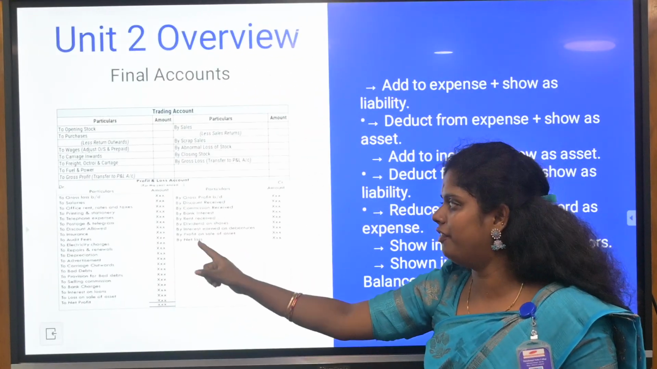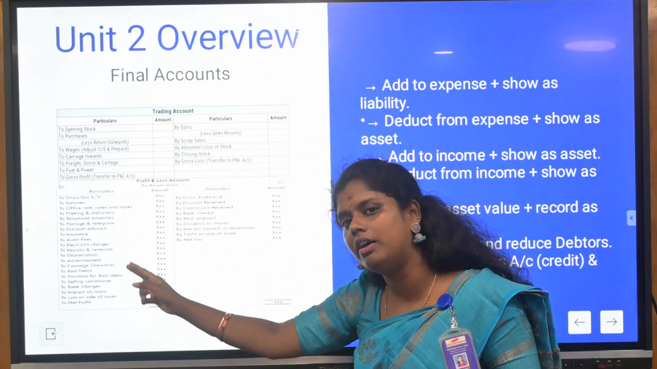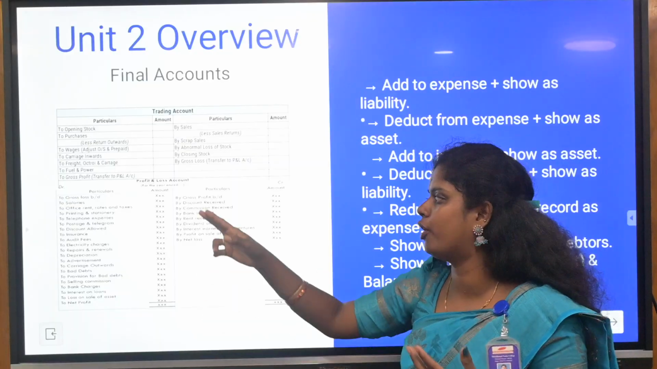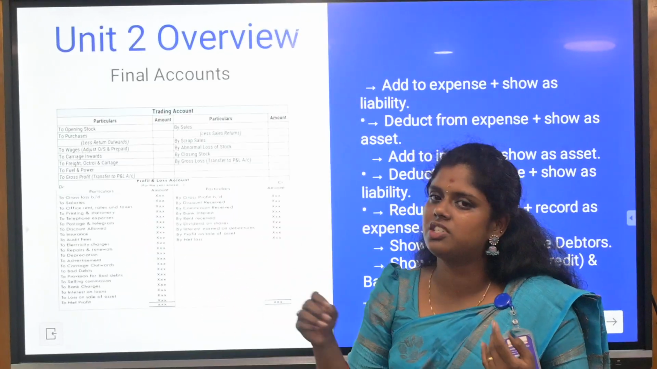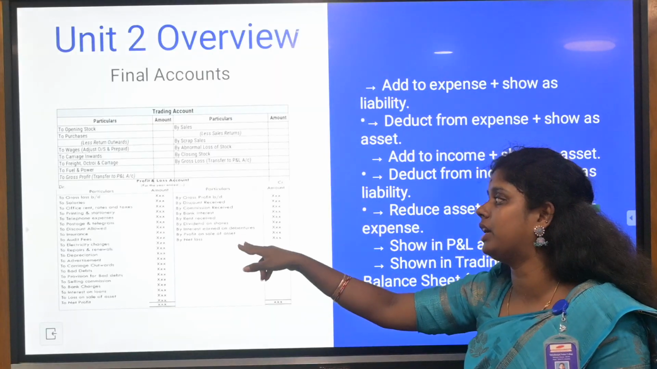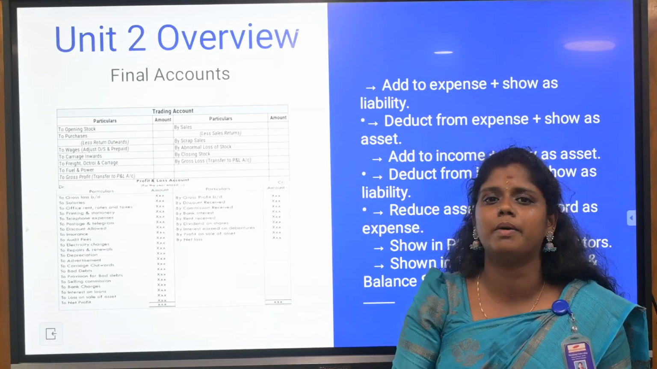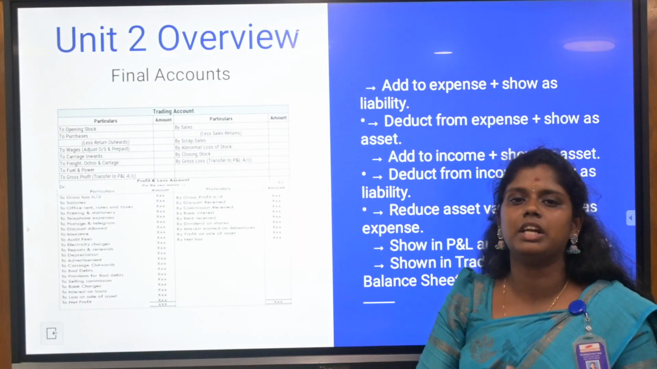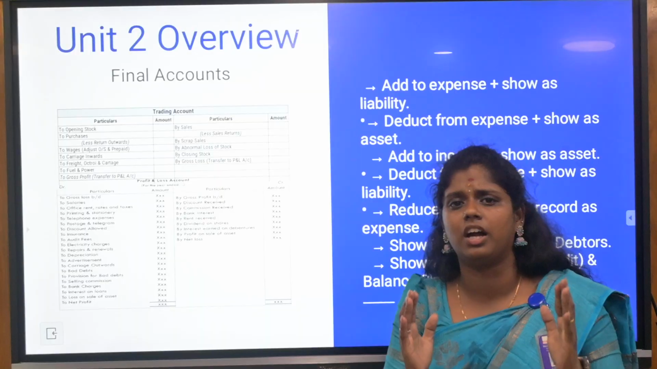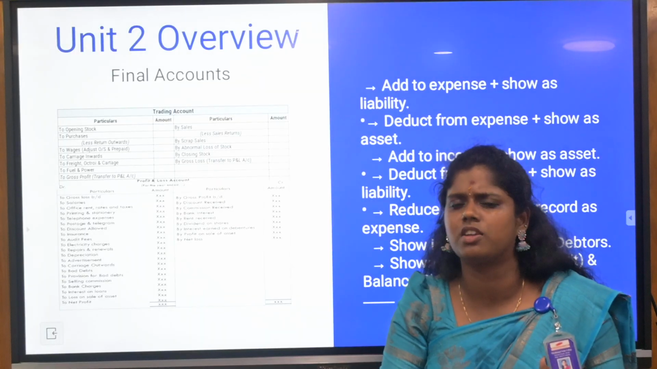In the profit and loss account, you are going to give all the information which is indirect, for example salaries, office rent, printing and stationery, postage, discount allowed. Discount received will be coming in this side. So all the receivables will be coming on the credit side. And the very important thing is to know what the final accounts are and how you are going to prepare the trading, profit and loss account and balance sheet.